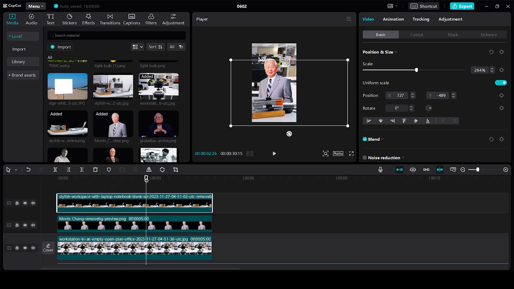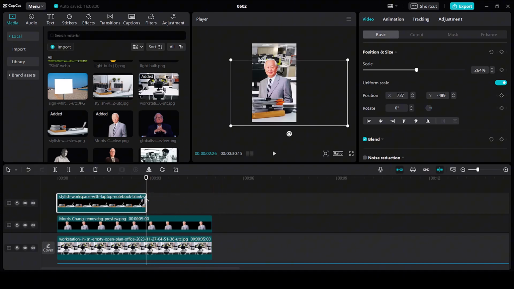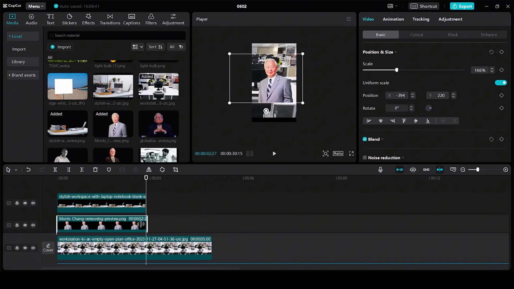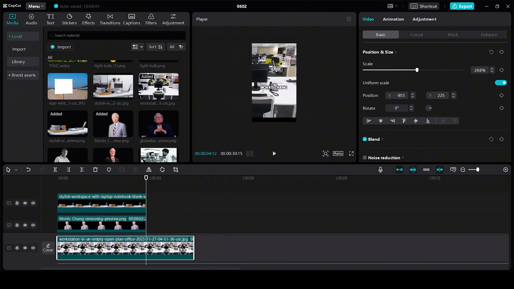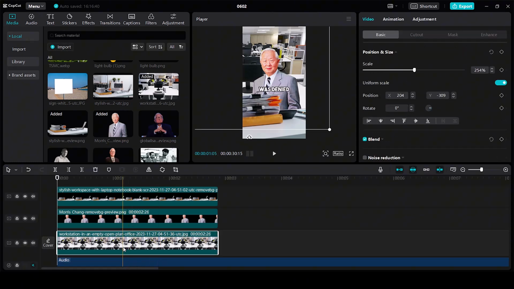The first scene is going to last till here. So I'm going to trim the remaining part. Trim it till here. Trim this as well. And then lastly, let's trim the background. Okay, now let's animate all the 3 layers. Firstly, let's start with the background.